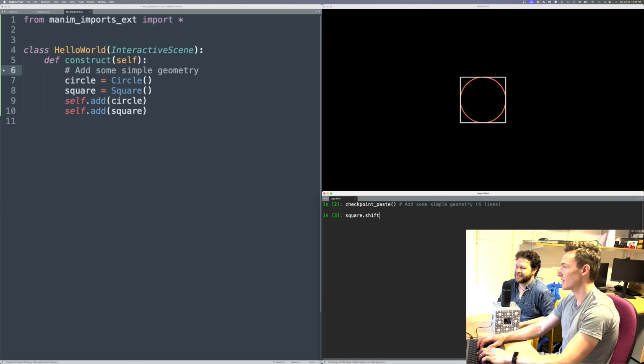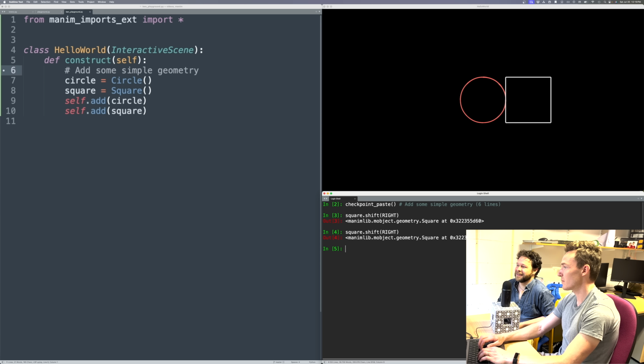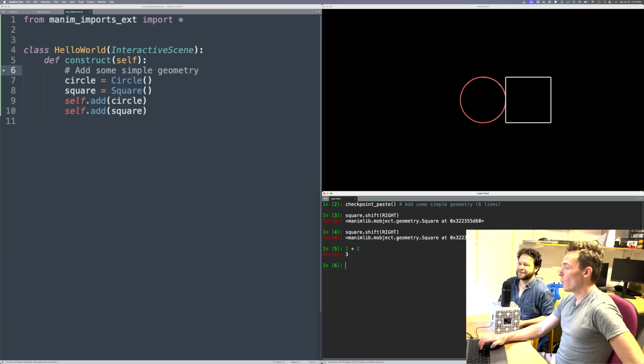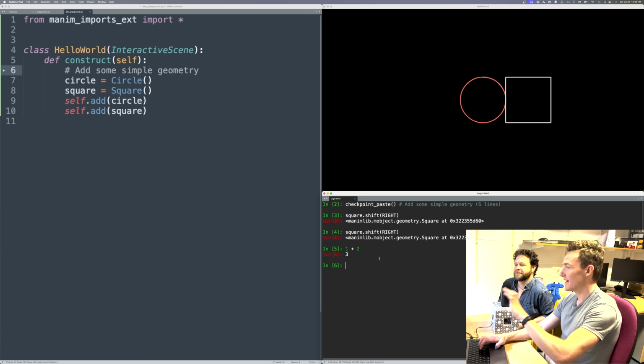So I might say square.shift to the right, and then that square will shift to the right. And if I call that again, more things will happen. I could also say, what's 1 + 2? Just normal Python. It's just a Python entry box, basically. But it's talking to this. And so while I'm creating a scene, it's nice to have a Python terminal that's talking to the scene itself.